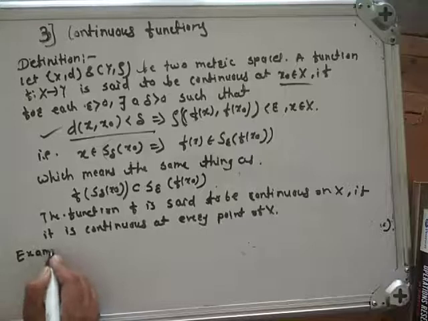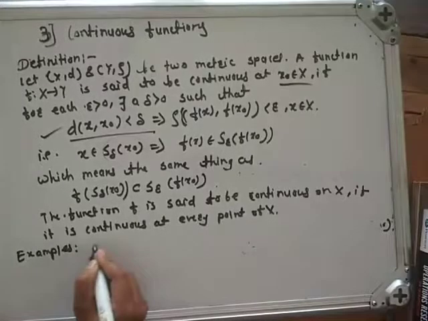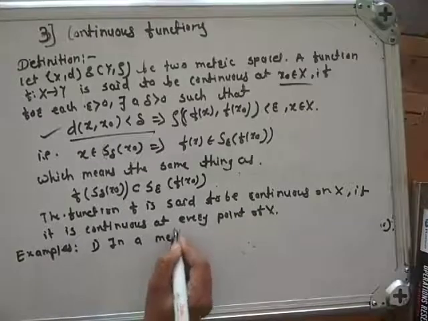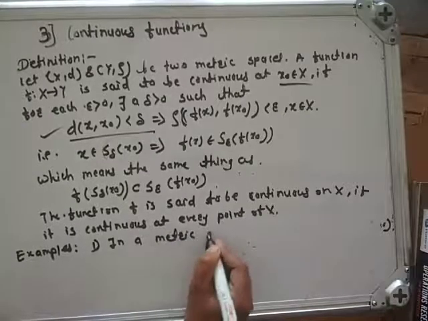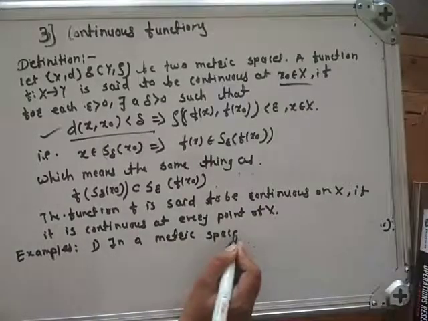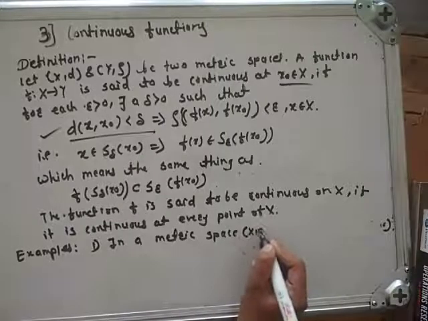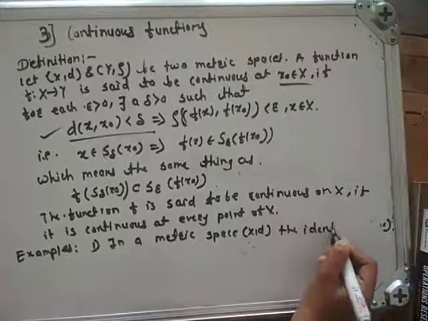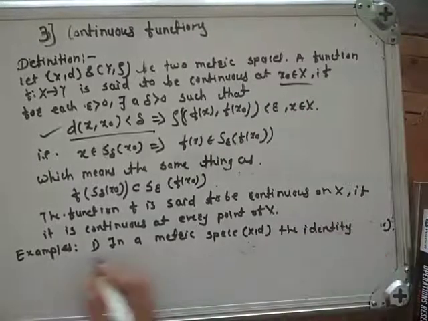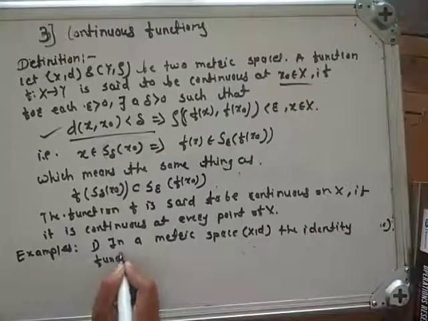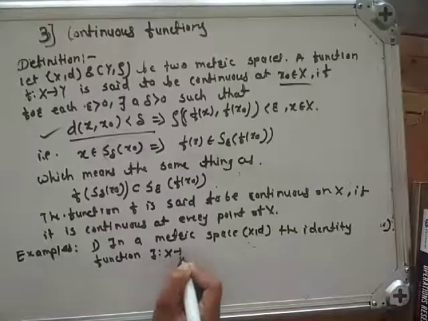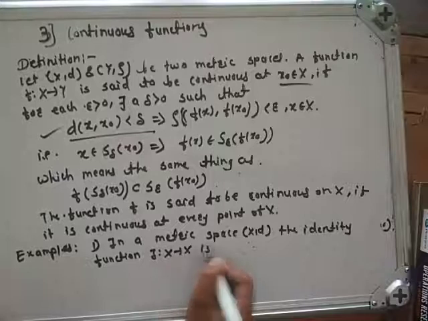Examples of continuous function. First example: in a metric space (X, d), the identity function I from X to X is continuous.